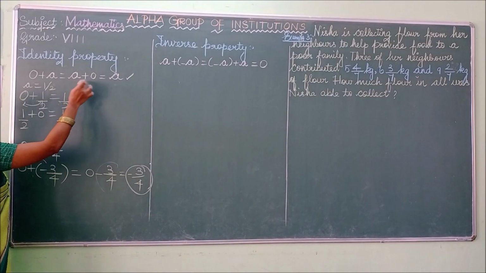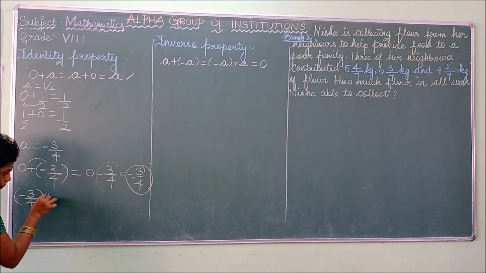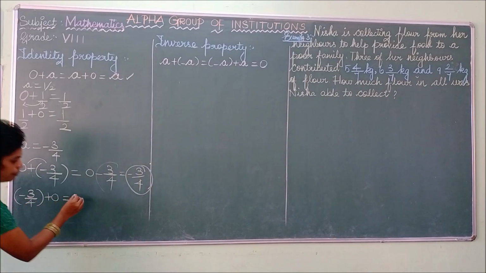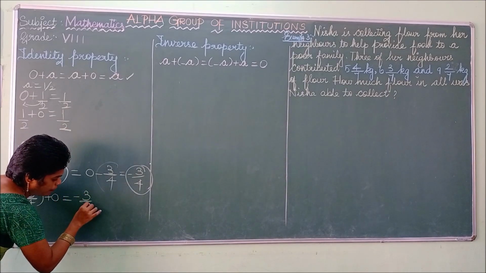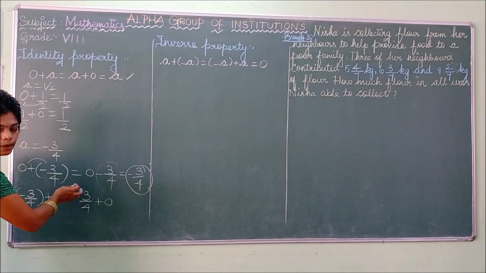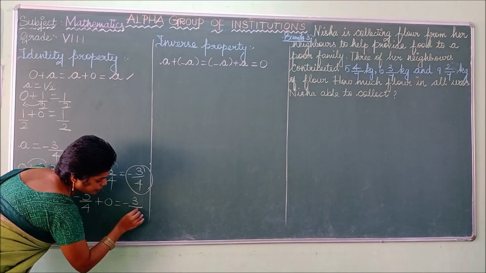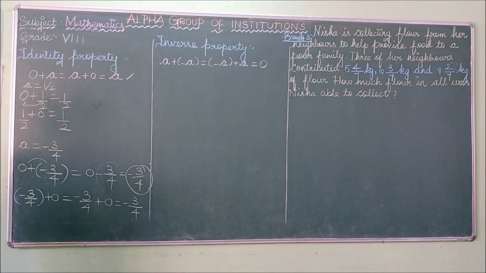Check this condition: a plus 0 equal to a or not. So what is the value of a? The value of a is minus 3 by 4 plus 0. 0 is nothing, so you are adding the number with 0. Again you get this value itself. What is the value? The value is minus 3 by 4.